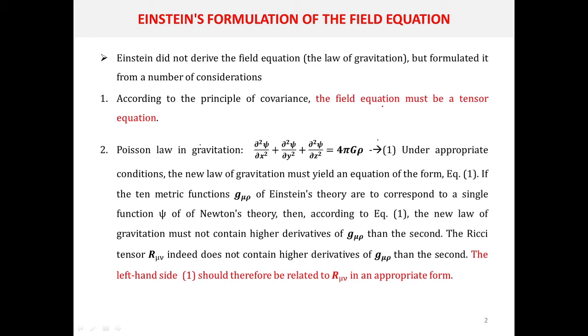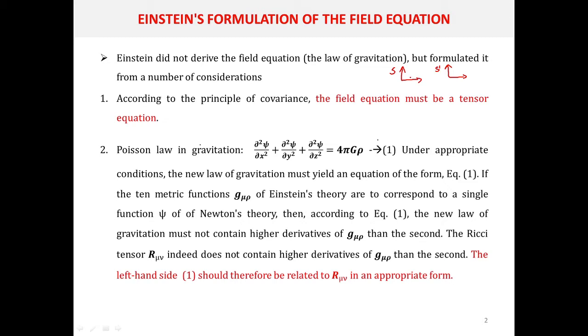For example, if you are considering the law of conservation of linear momentum, take one coordinate system, let it be S, and another coordinate system which is moving with a particular velocity with respect to the S frame, let it be the S dash frame. If you are observing some collision in the S frame and in the S dash frame, then the law of conservation of momentum should be valid in both the frames. So the physical law should be invariant.